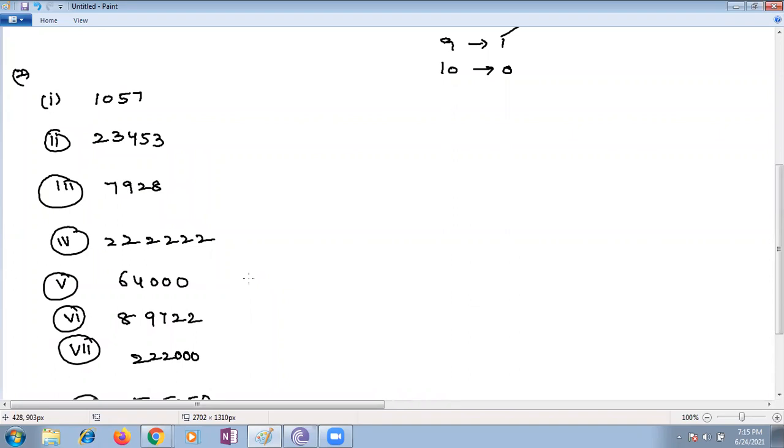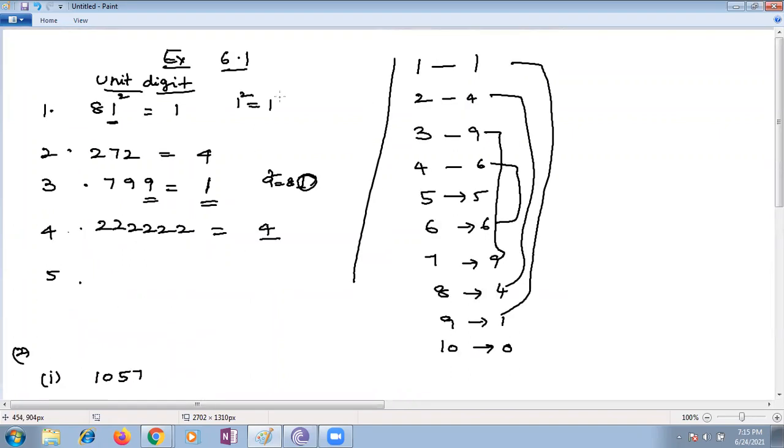By seeing it, just like before, we know what the units places are: we are getting 1, 4. Ma'am, I sent you the answer. Okay, 1, 4. Ma'am, the answer is simple because 2, 3, 7, 8 are not coming in square number unit places. Then Akash has given that these numbers end with 0, so that is very good. So all these numbers, you are getting 0, right?